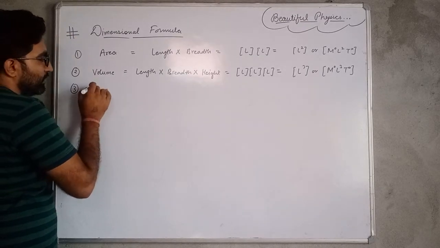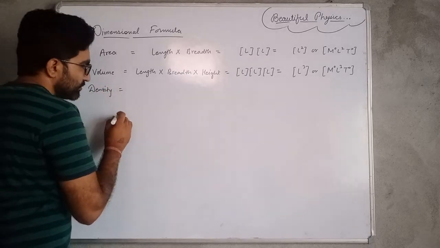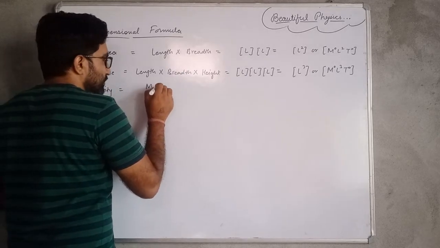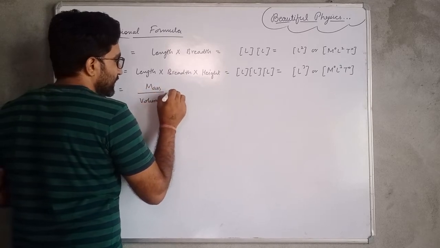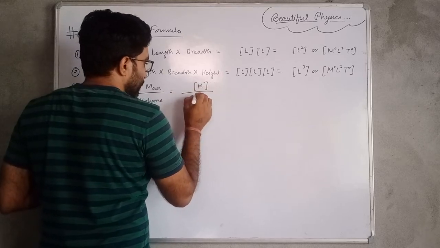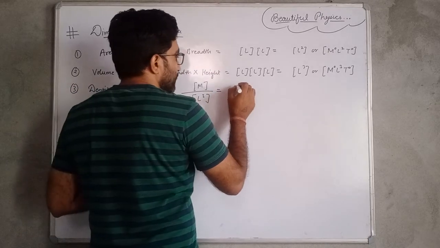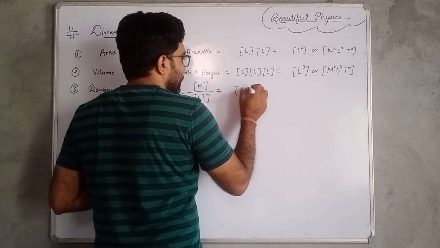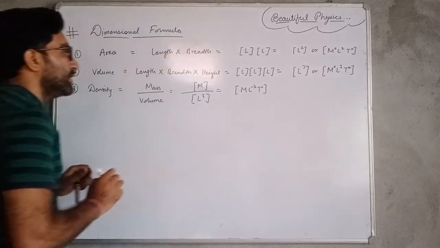Okay, and the dimensional formula for density: it will be mass by volume. We have already discussed it. It will be M upon L cubed, and the dimensional formula will be equal to M L minus 3 T0.